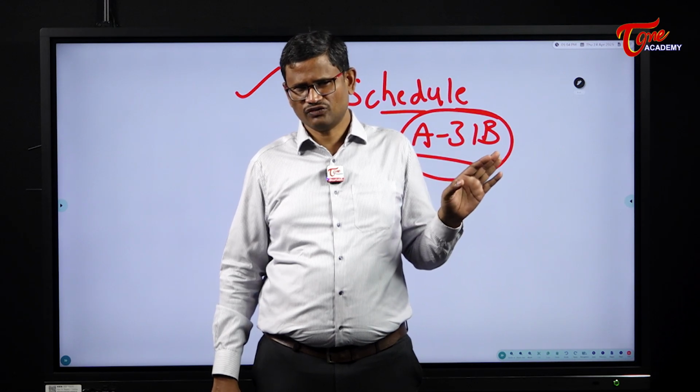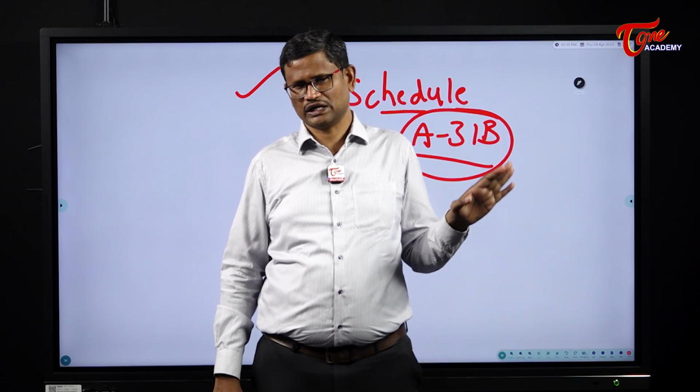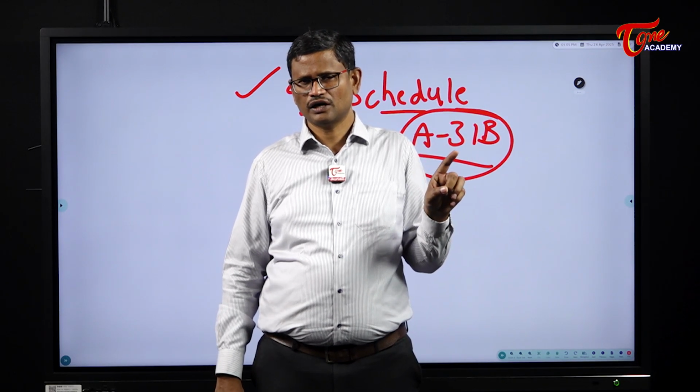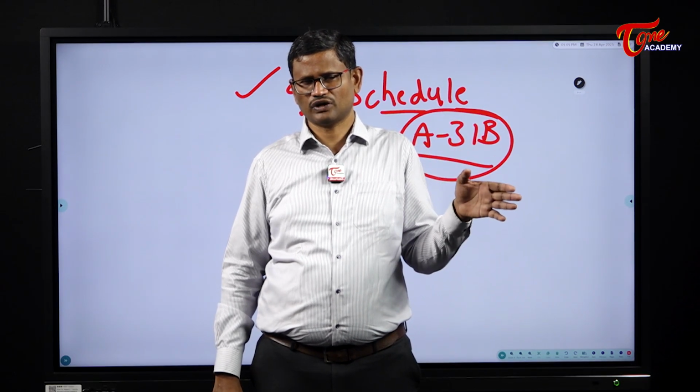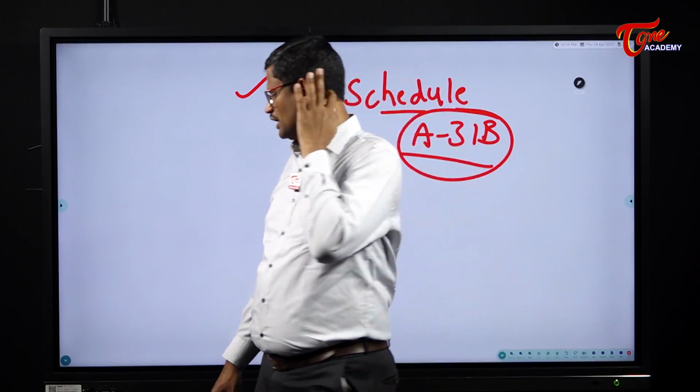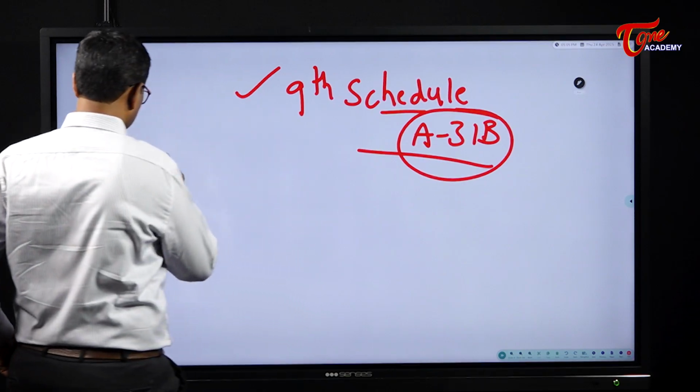So once the land reform laws are included in the 9th schedule under Article 31B, the High Court and the Supreme Court cannot exercise the power of judicial review, cannot invalidate these laws. This is the 9th schedule. But we had an important case in 2007.